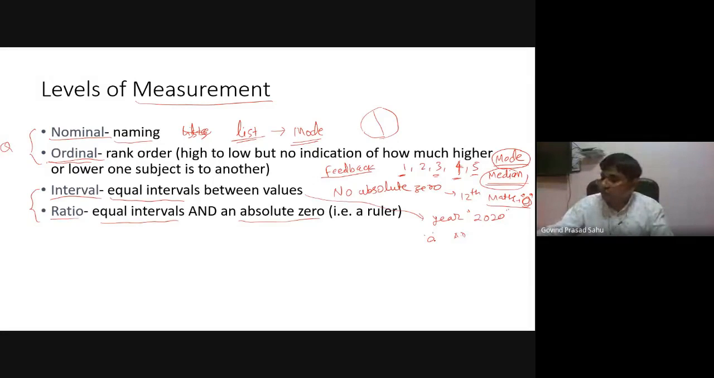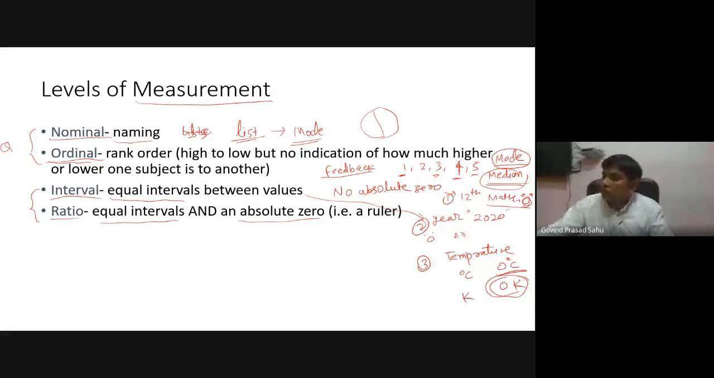Similarly, the third example, after grade, year and time, is temperature. If temperature is measured in, say, degrees centigrade, then 0 degrees centigrade does not mean the absence of temperature. But if we measure the temperature in Kelvin, then 0 Kelvin actually is the absolute 0.